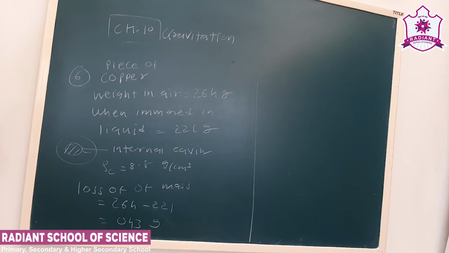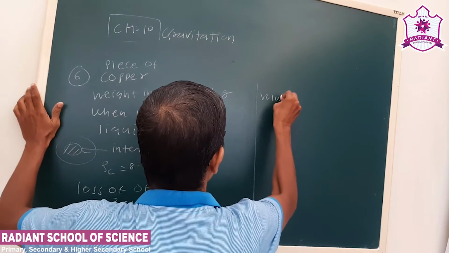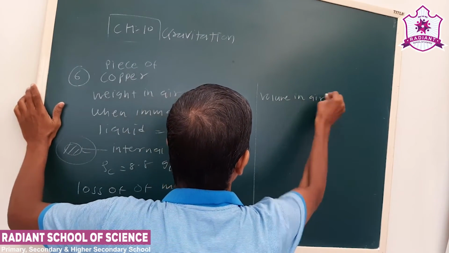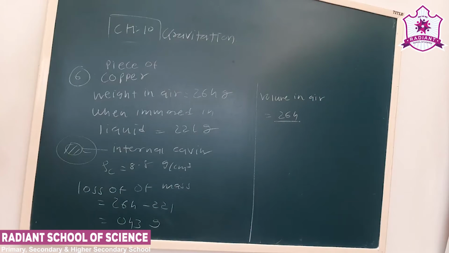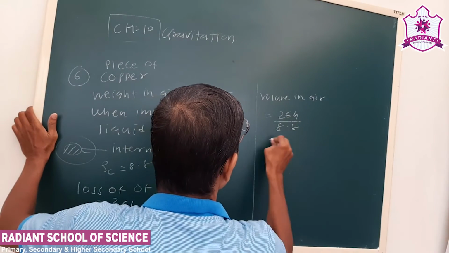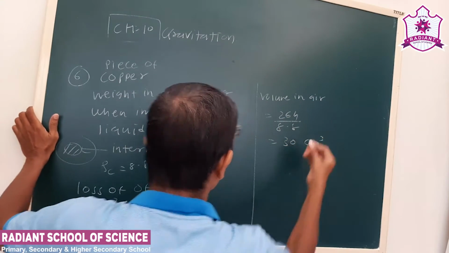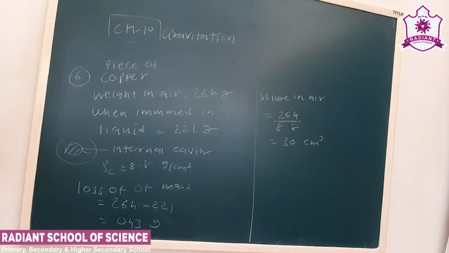Now see, volume in air is 264 divided by density of copper given to us, 8.8, that is 30 centimeter cube.